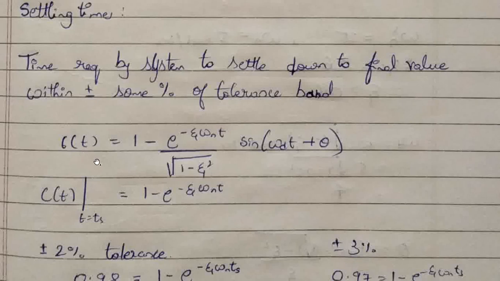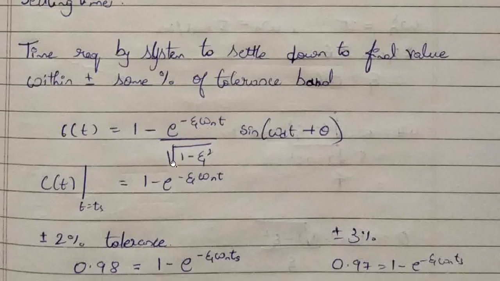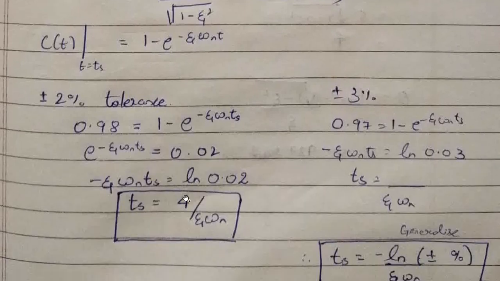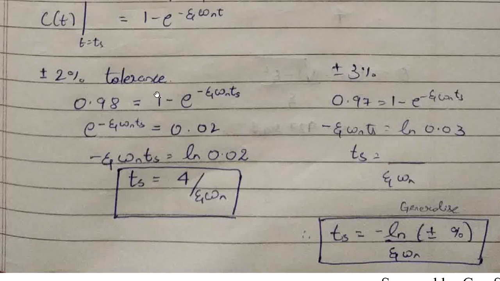So this is the second order system output response, C of t. Here only the term 1 minus e to the power minus zeta omega n t is responsible for the stable condition of the final output. So at time t equal to Ts, settling time, we write only 1 minus e to the power minus zeta omega n t. Let us take the tolerance as plus or minus 2%. The maximum output is 1, so with plus or minus 2% tolerance, instead of 1 it will be 0.98, which is equal to 1 minus e to the power minus zeta omega n Ts.